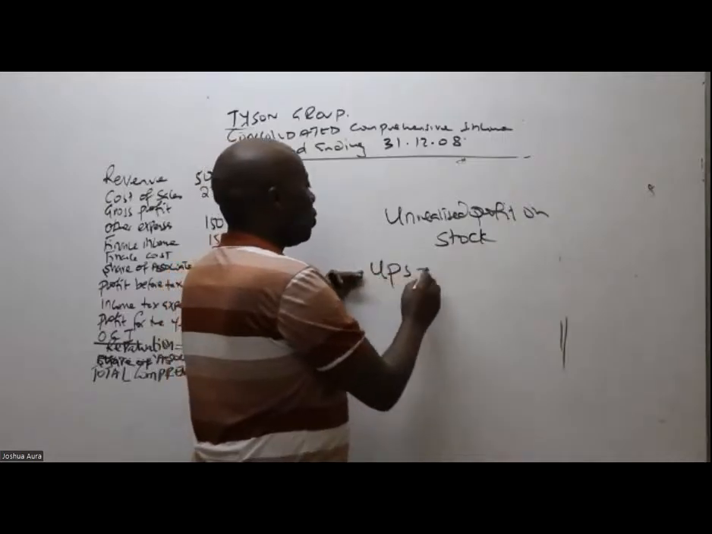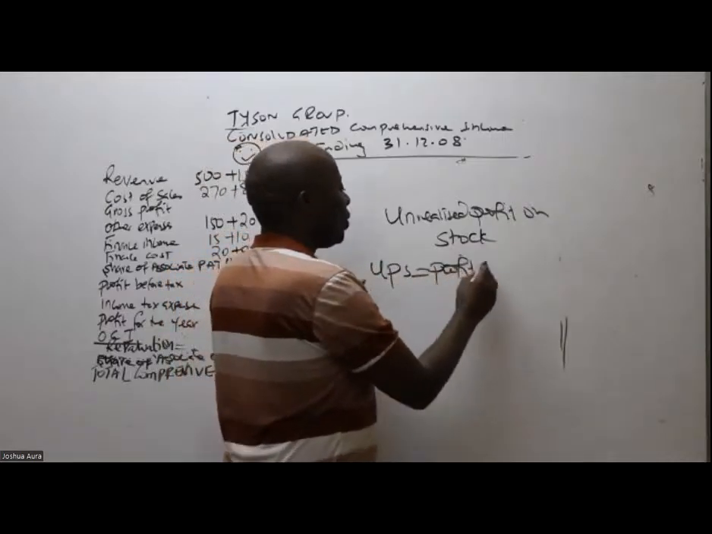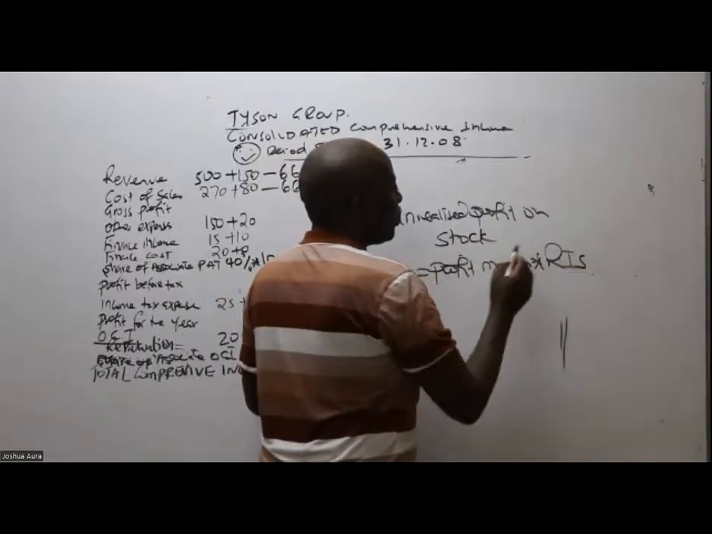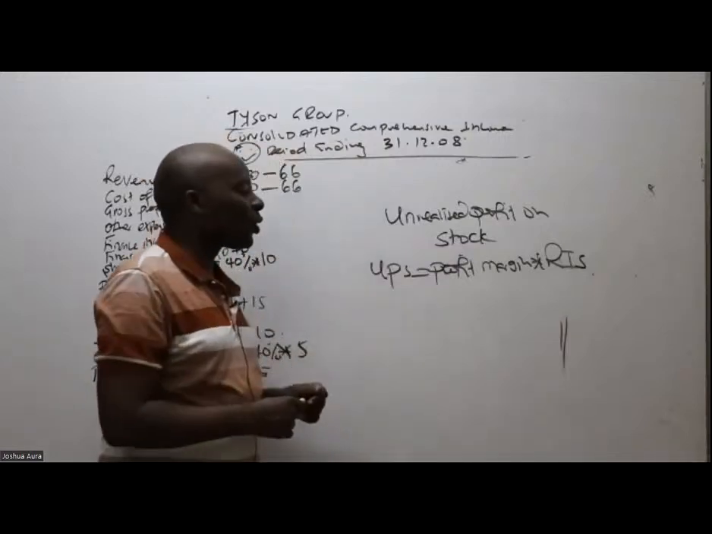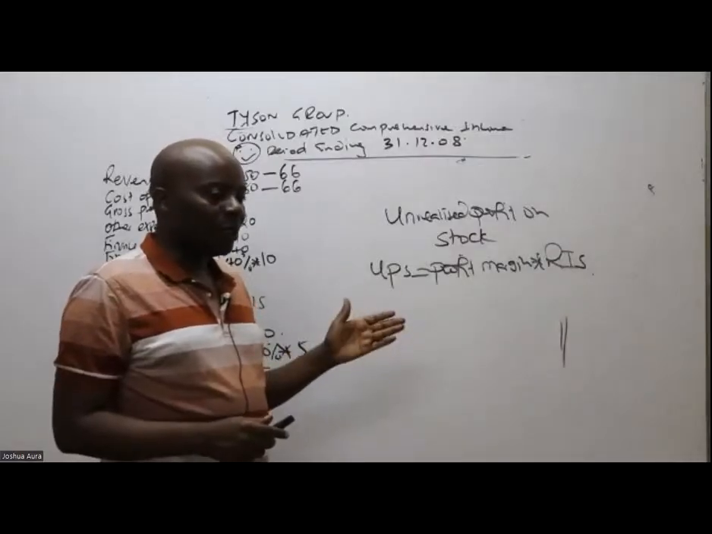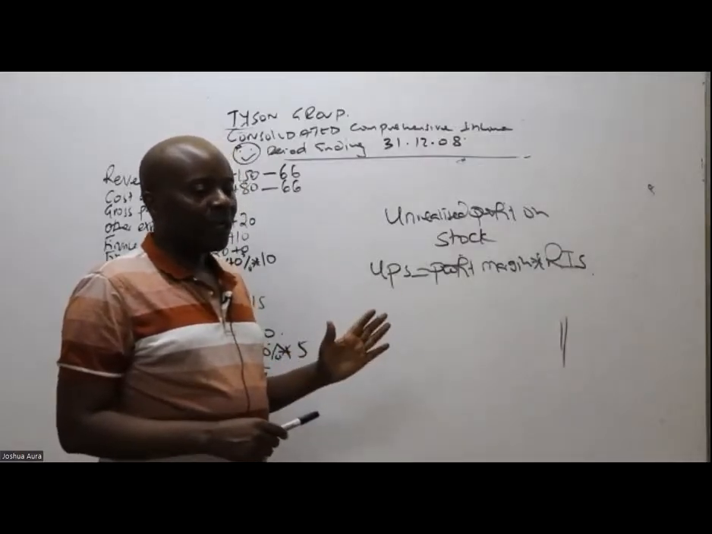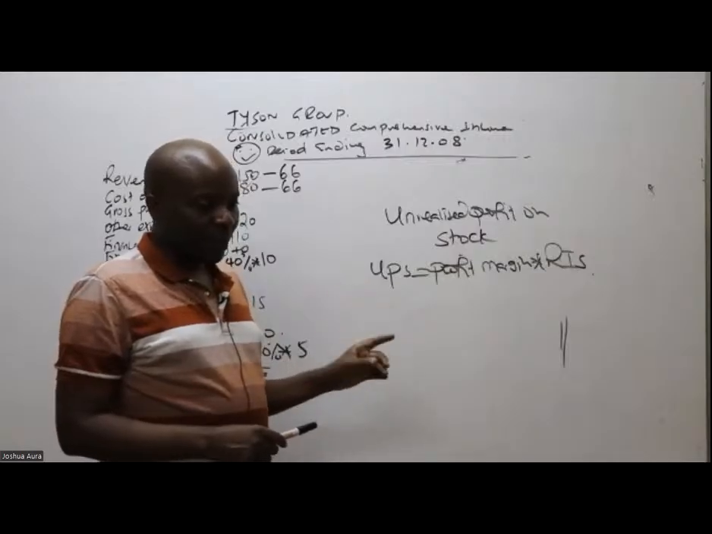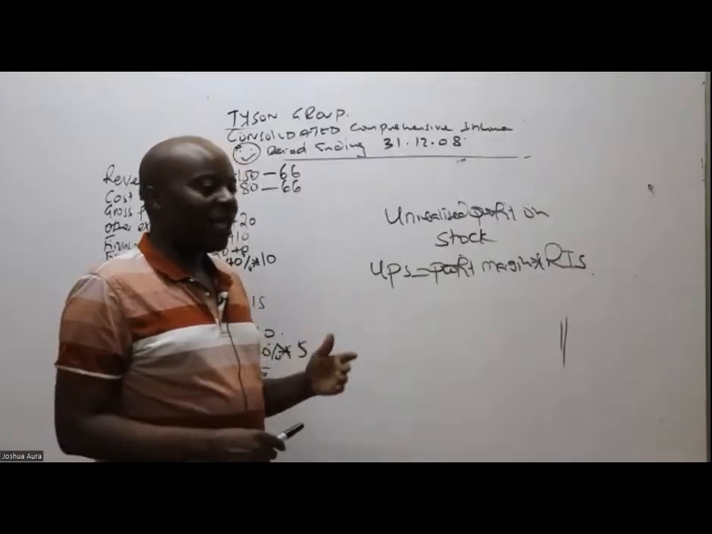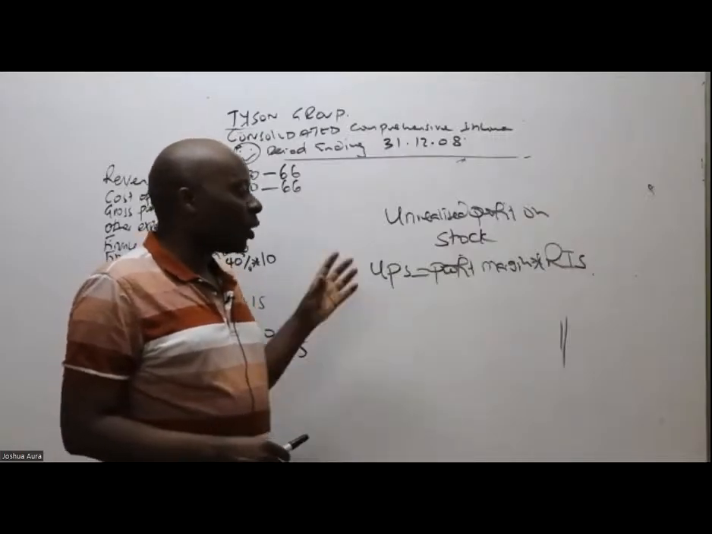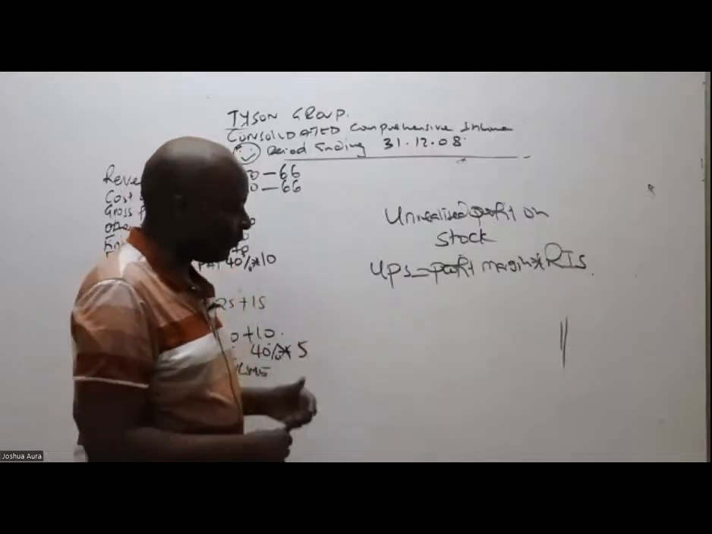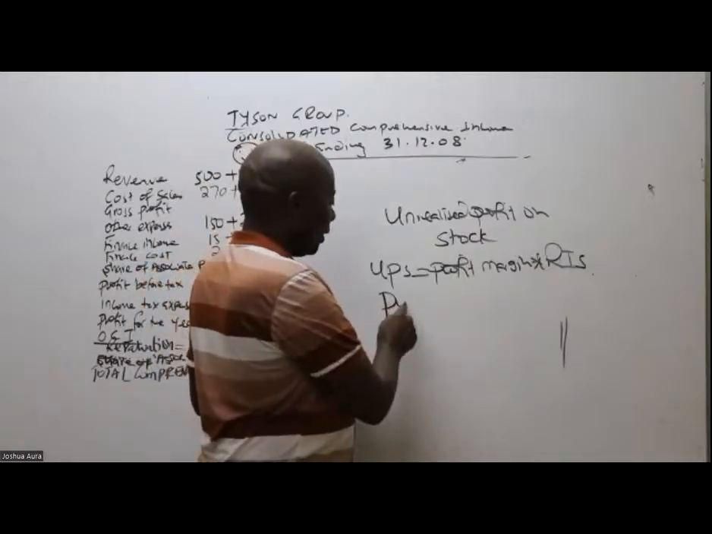And remember, to get this UPS, we normally take profit margin times the remaining intra-sales. Anytime they want us to get UPS, we take profit margin times the remaining intra-sales. This was a great examiner. I love this examiner so much because he never gave us profit margin. So is there anybody who can calculate this profit margin for us?